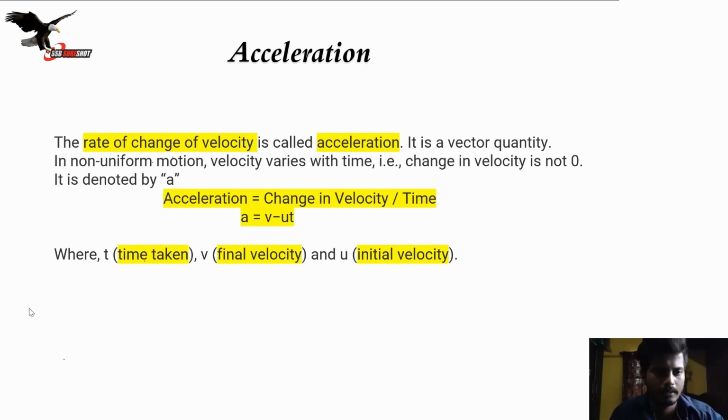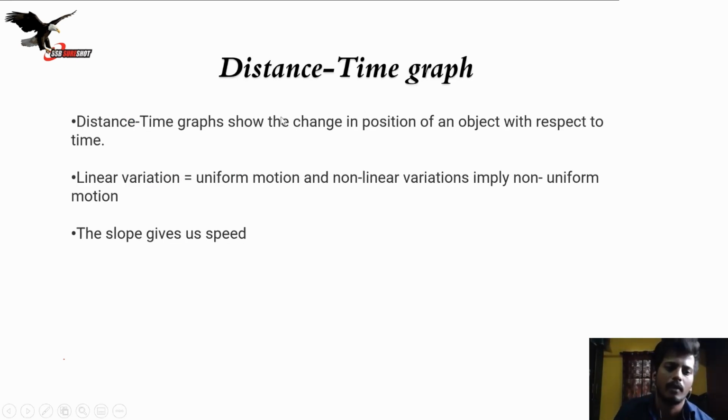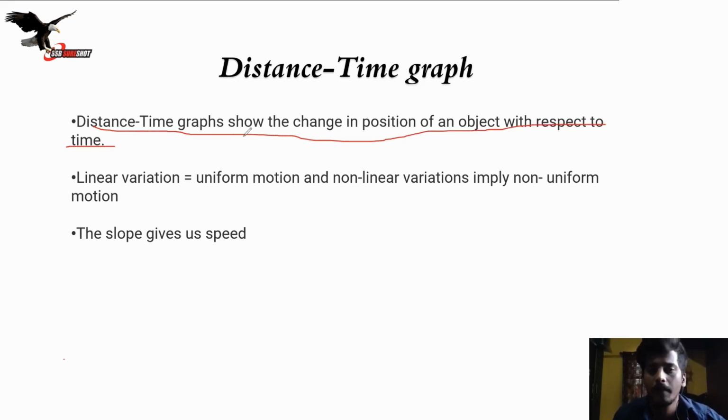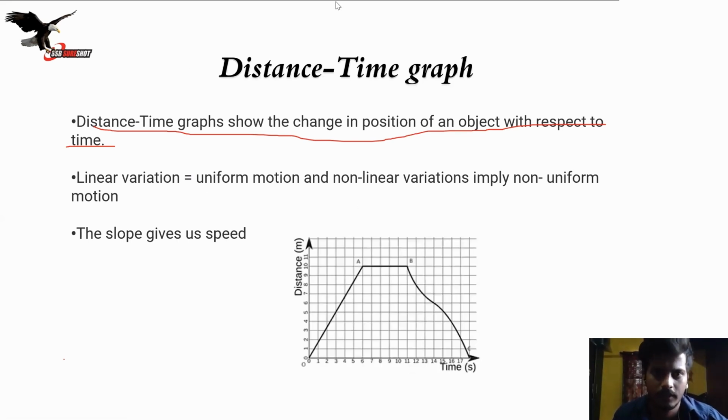Let's go further. Distance time graph. What is a distance time graph? A distance time graph shows the change in position of an object with respect to time. Look, this is the graph. Now look at O to A. What is happening?